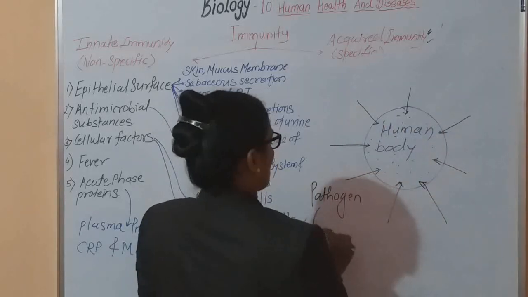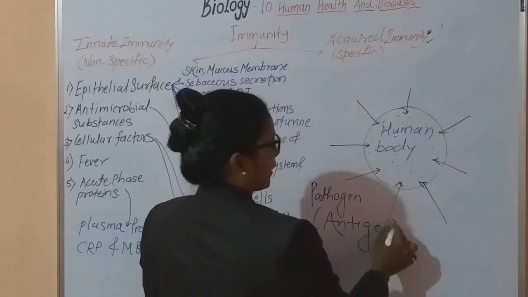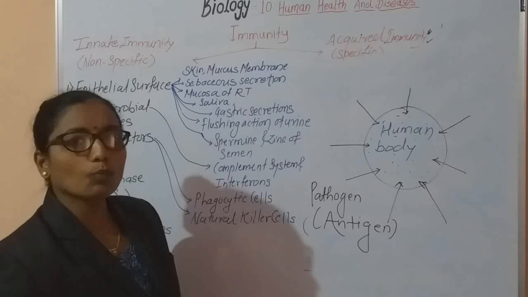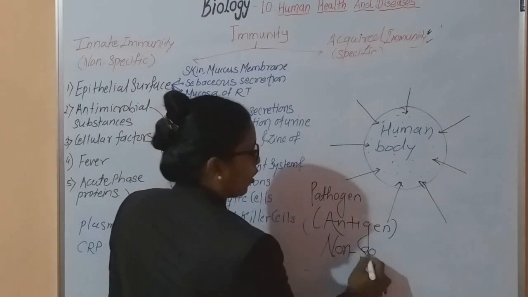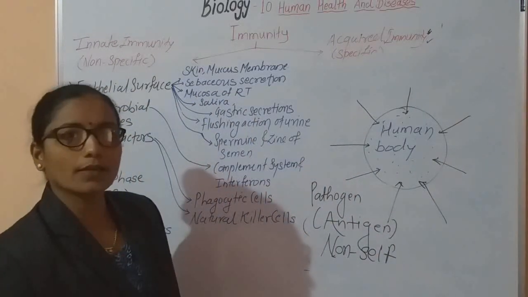These substances are called antigens. These molecules are not of the body's own components, hence they are called non-self components.